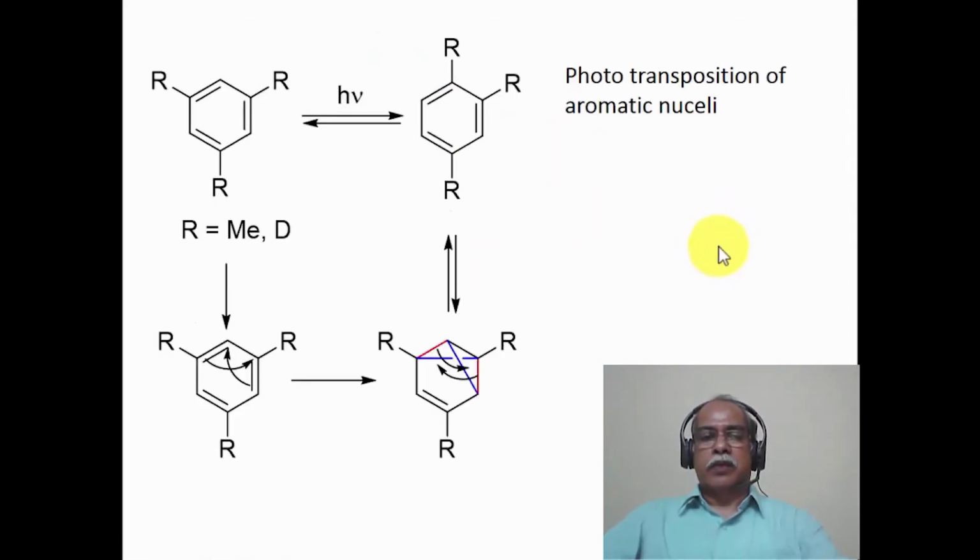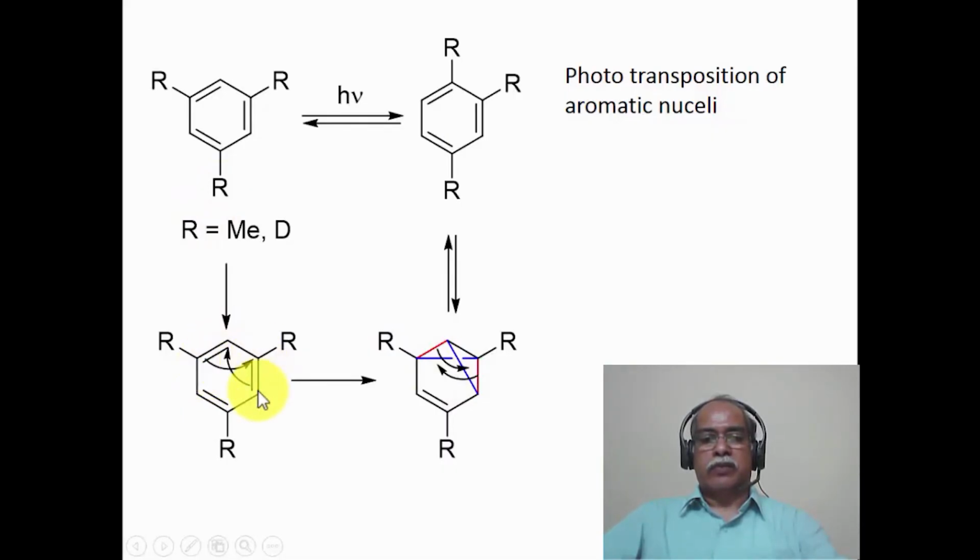Now, certain substituted benzene derivatives, particularly mesitylene and trideuterobenzene, 1,3,5-trideuterobenzene, when photolyzed, undergo transposition of the substituents by scrambling of the substituents, for example. This is easily explained by the formation of benzvalene as the intermediate. The benzvalene is essentially formed by the mechanism that is shown by this arrow.